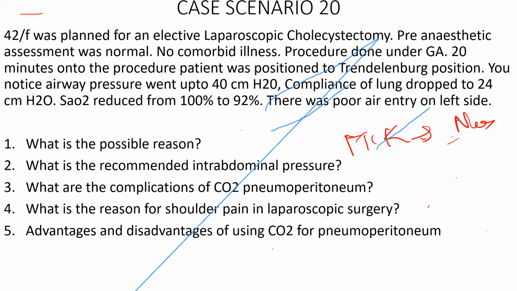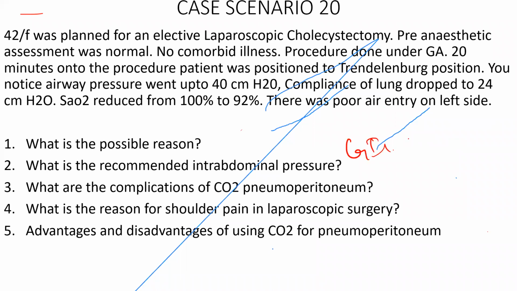Then compartment syndrome. When you put the patient in lithotomy, compression of the venous system at the level of the thigh can produce venous pooling in the lower limb, that can produce compartment syndrome, and it can produce rhabdomyolysis and decreased urine output. Okay, venous pooling, DVT, rhabdomyolysis, and compartment syndrome in the musculoskeletal system.